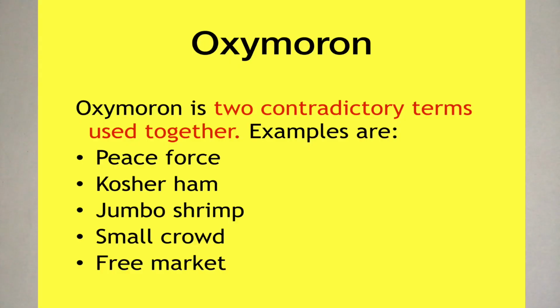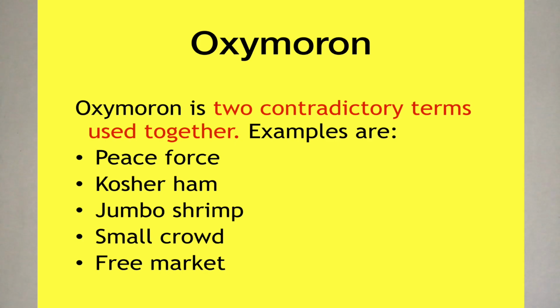Well, oxymoron is a figure of speech that is the use of two contradictory words side by side. And here are the examples of oxymoron. Peace force. You could see that how can there be peace when there's a force, or how can there be force when there's peace? Kosher ham. Here, ham is pork and kosher is like beef. So they are totally different because some people do not eat pork while others cannot eat beef. They are contradictory terms used together.